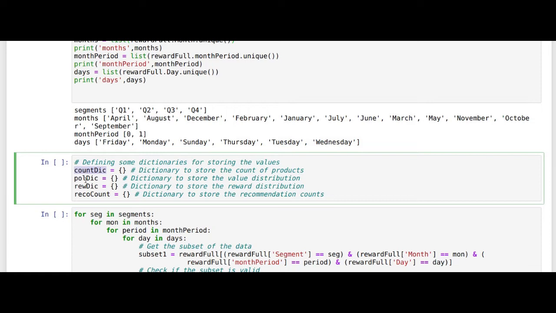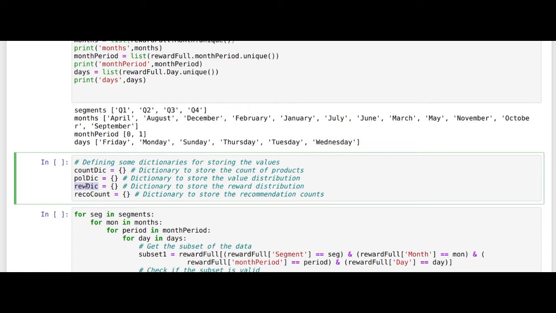Similarly, the second dictionary is the value function, the value distribution. Based on the updates, the new estimate is the old estimate plus the step size times the reward minus the old value function. So this dictionary is used to store those values. The third one is the reward dictionaries, which, as we said, hold our non-stationary reward distributions.